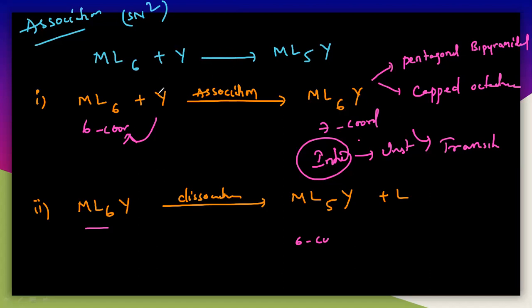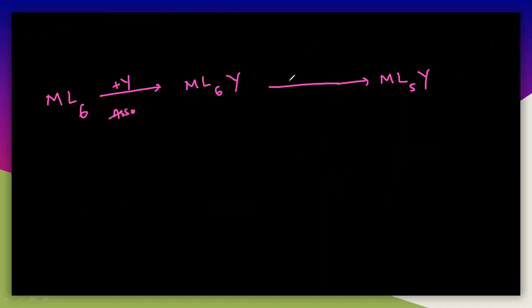So here let us write again simply like this: ML6 is reacting with Y, and you will get the product which is ML5Y, and finally the dissociation will take place. ML6Y here, and ML5Y. And see here, first it is reacting with Y, that is association, and again this is a dissociation, simply minus L. So that means the ligand is eliminated out.